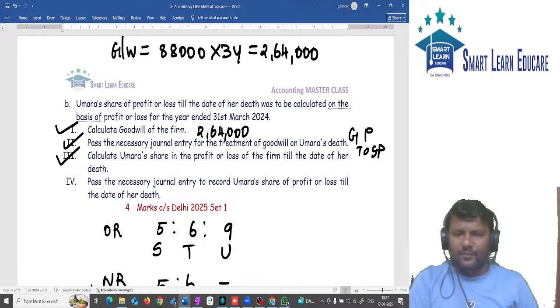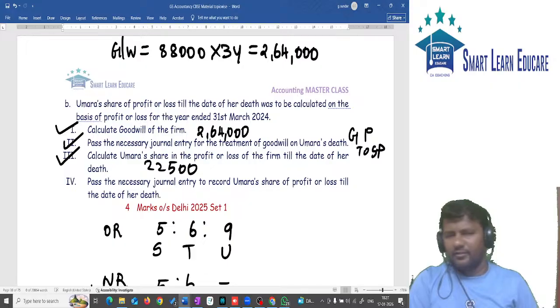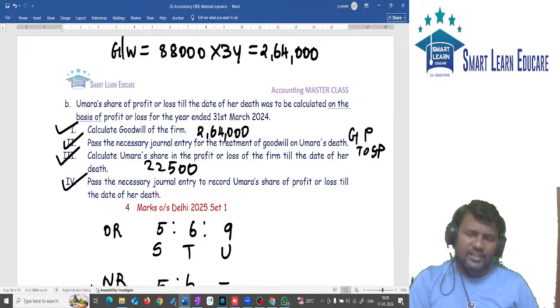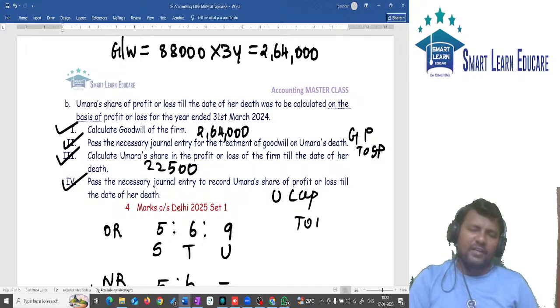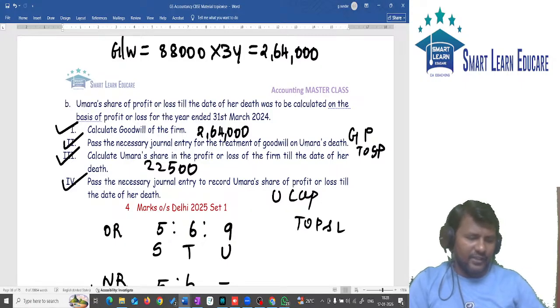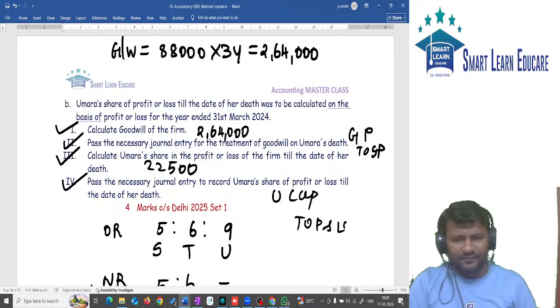Calculate the deceased partner's share of profit till the date of death, which we calculated as 22,500, and for this we should pass a journal entry. What is the entry for loss? Deceased partner's capital account debit to P&L suspense for 22,500. Have you understood this?